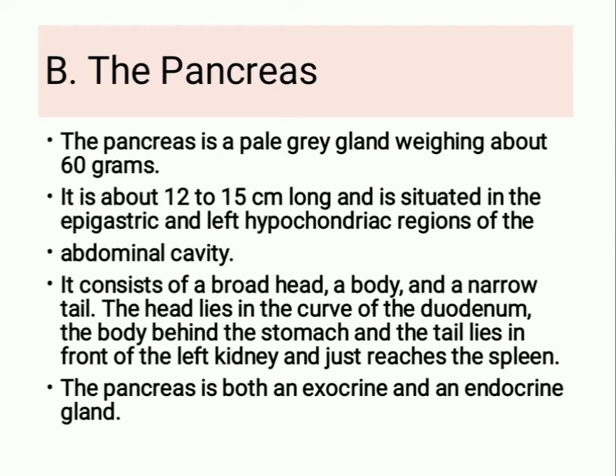Next is the pancreas. The pancreas is a pale grey gland weighing about 60 grams. It is about 12 to 15 cm long and is situated in the epigastric and left hypochondriac regions of the abdominal cavity. It consists of a broad head, a body, and a narrow tail. The head lies in the curve of the duodenum, the body behind the stomach, and the tail lies in front of the left kidney and just reaches the spleen. The pancreas is both an exocrine and an endocrine gland.